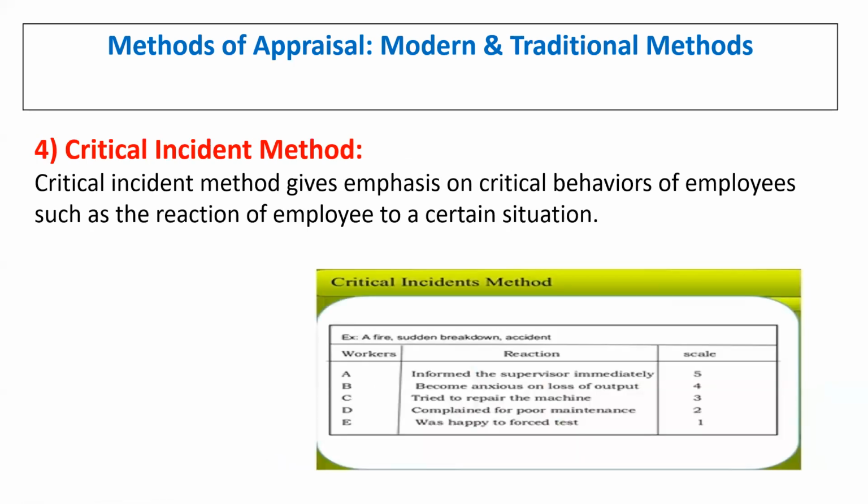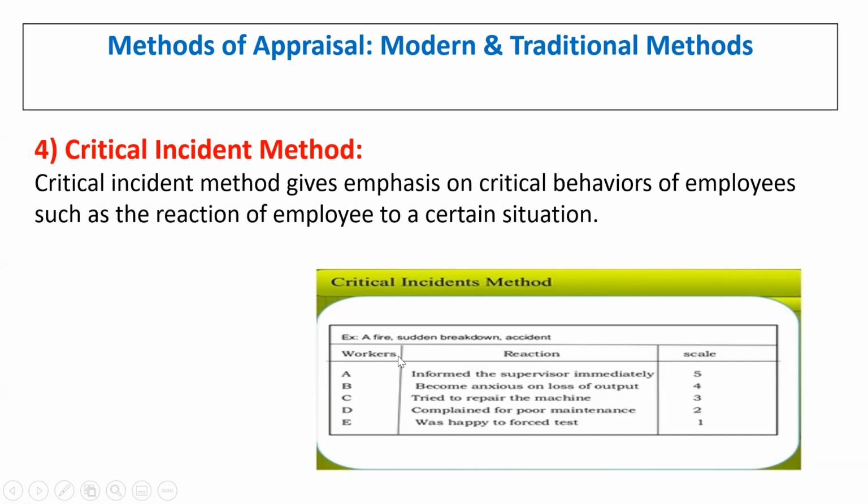Then we have the critical incident method. Here, the critical incident method gives emphasis to the critical behavior of employees, such as the reaction of an employee to a certain situation in the organization. How an employee reacts to that particular situation is the basis on which the performance of that employee can be assessed. This is a simple format of how the critical incident method can be applied in an organization.